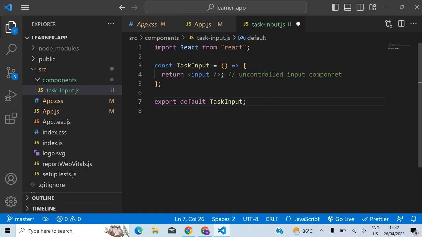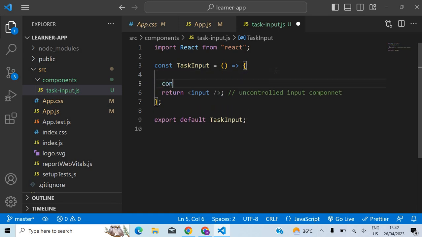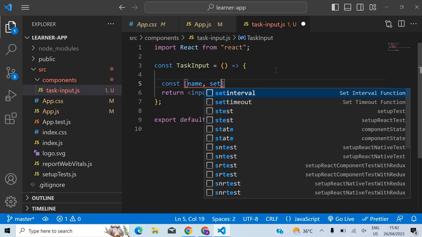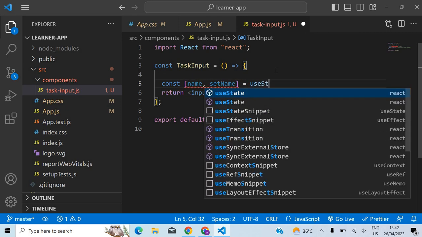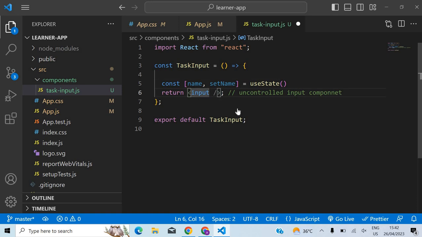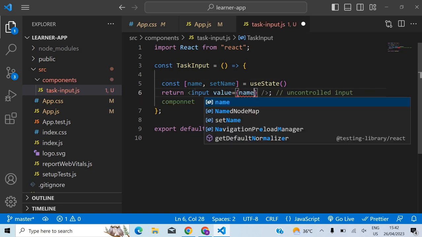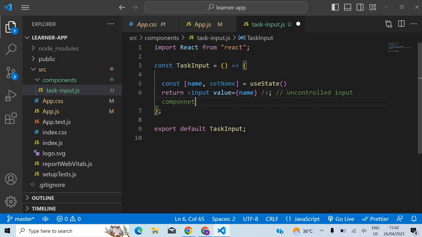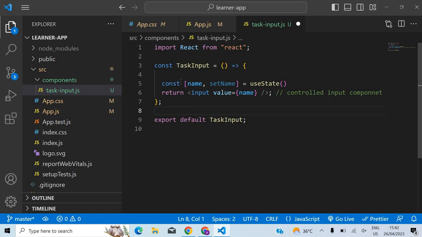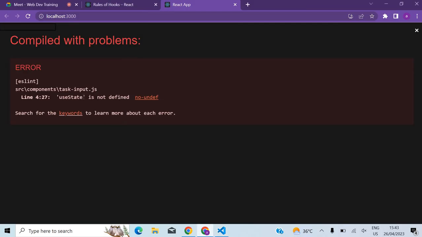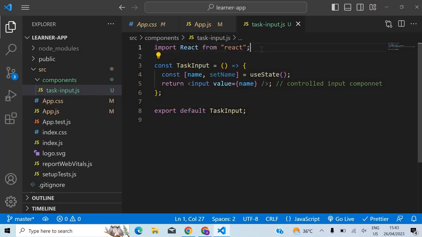Previously, what we used to do was control that component by way of a variable, something like name, set name is equal to use state, like this. This is not an uncontrolled component anymore. This is controlled now. Why? Because the value is controlled by this state variable here. So this is a controlled input component. But when you take this out, in this case, see, I won't be able to change anything. So use state is not defined.